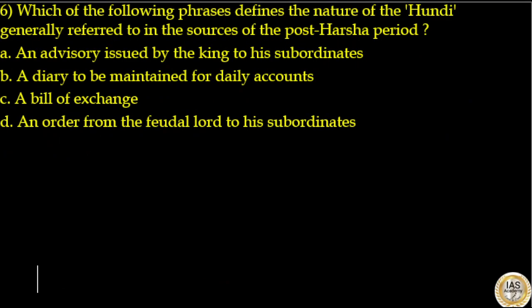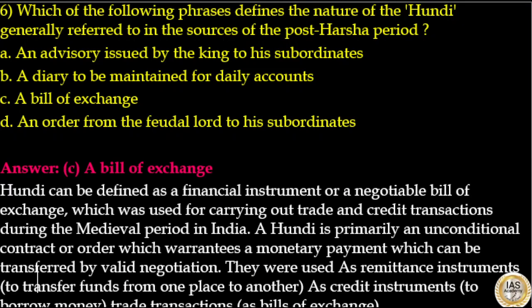Which of the following phrases defines the nature of hundi generally referred to in the sources of the post-Harsha period? Options are an advisory issued by the king to his subordinates, a diary to be maintained for daily accounts, a bill of exchange, an order from the feudal lord to his subordinates. The answer to this question is option C, a bill of exchange. Hundi can be defined as a financial instrument or a negotiable bill of exchange which was used for carrying out trade and credit transactions during the medieval period in India.